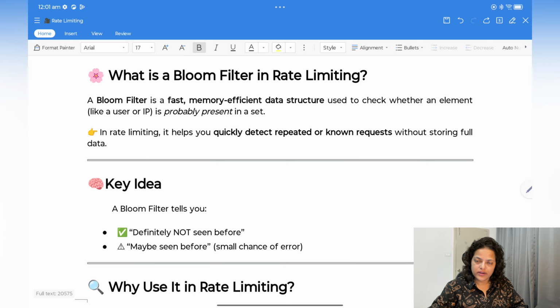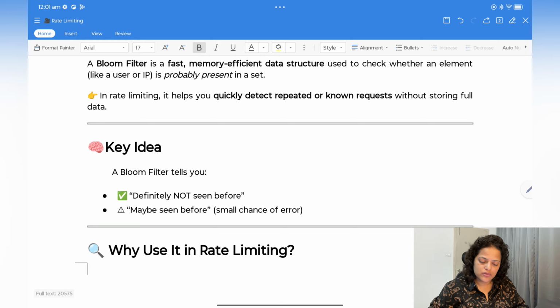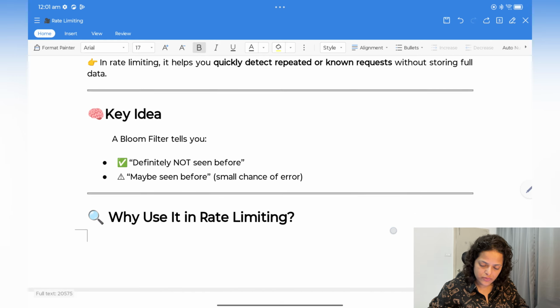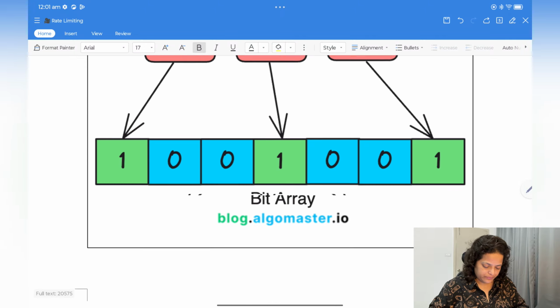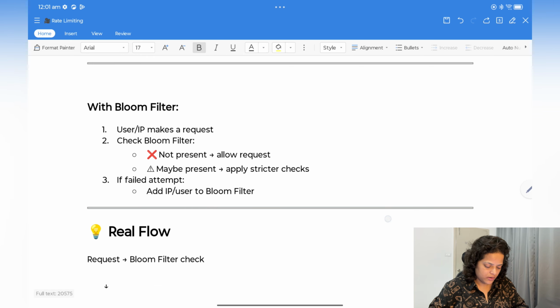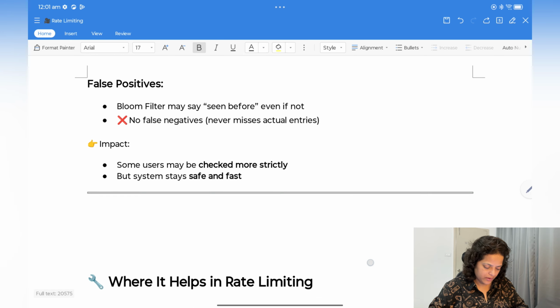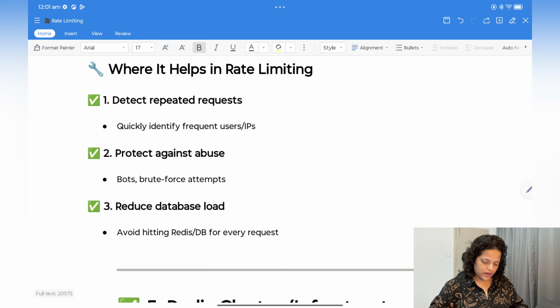So what is a Bloom filter in rate limiting? A Bloom filter is a fast, memory efficient data structure used to check whether an element is probably present in a set. In rate limiting, it helps us quickly detect repeated or known requests without storing full data. A Bloom filter can tell you definitely not seen this before, or maybe seen this before, and that could be a false positive also, but you don't need to look up the entire data. Now just go through this document. I have pretty much covered everything.